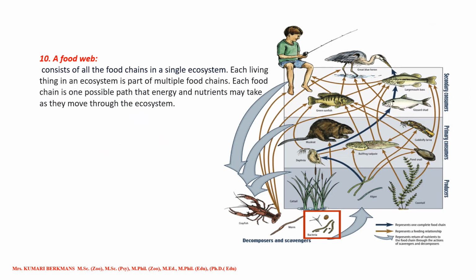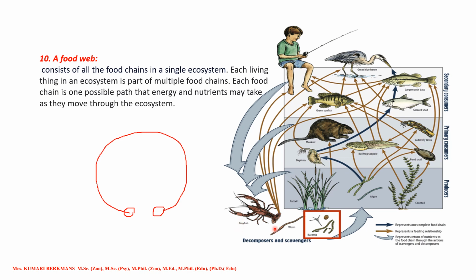This is a food web. So what is a food web? A food chain is in a proper sequence. Okay, and it ends. There is a starting point and there will be an ending, right? Whereas in a food web there is no such thing. So this animal will be eaten up by this one, that one, and the human.